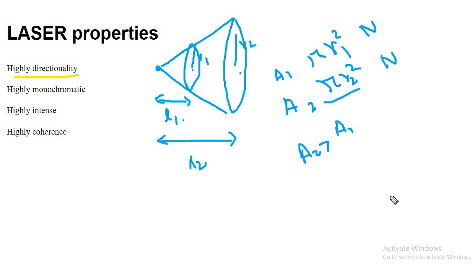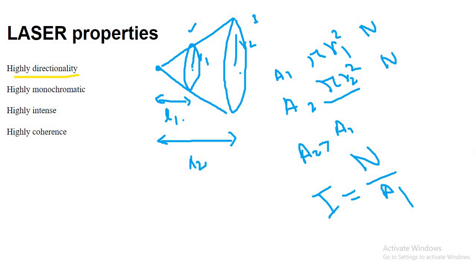So what happens to the intensity? Intensity can be calculated as n divided by A. As A1 is smaller, the intensity value will be more, and here A2 is larger, so the intensity will be less. So for ordinary light, as light covers some distance, the intensity decreases.